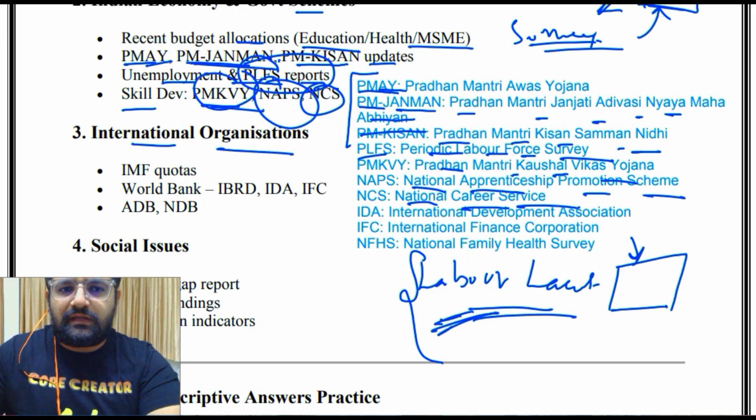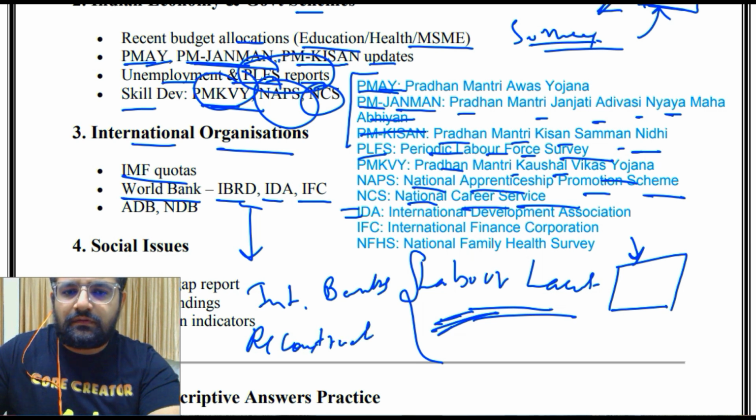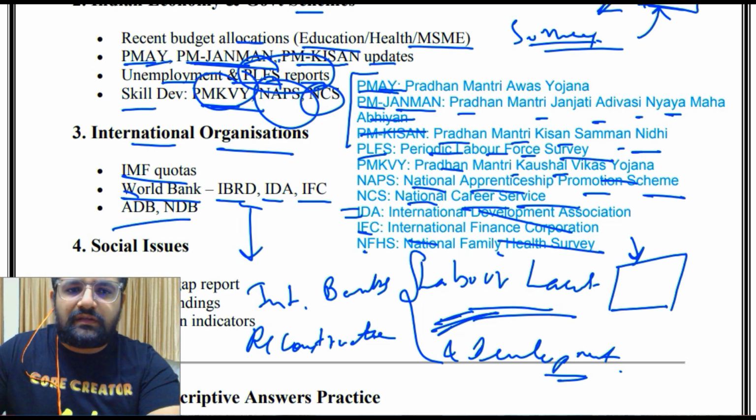The international organizations: IMF, that is International Monetary Fund, World Bank, IBRD, IDA, IFC. IBRD, okay, it is not written here, so this is International Bank for Reconstruction and Development. Then IDA, that is International Development Association. Then IFC is International Finance Corporation. Then ADB is definitely your Asian Development Bank, and NDB is New Development Bank. Again, both are very important.